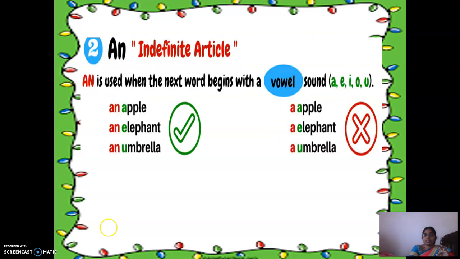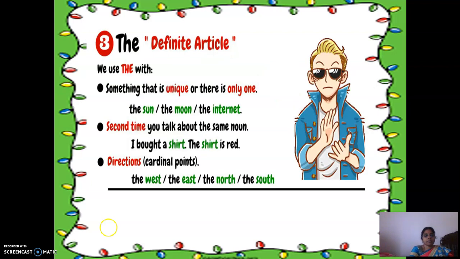Right? And an is an indefinite article and is used when the next word begins with a vowel sound. That is A, E, I, O, U. That also you know. So I'm giving you some examples. You have to tick whether it is an or a. An apple or a apple. An elephant or a elephant. An umbrella or a umbrella. All these are first standard level.